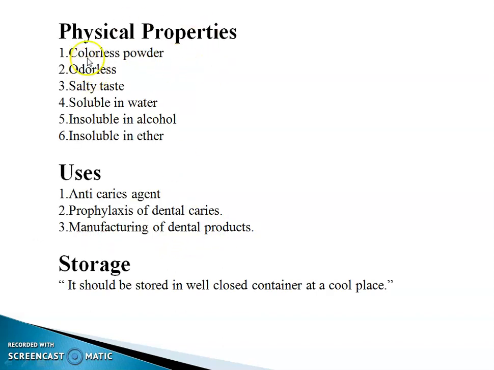Physical property: colorless powder, odorless, salty taste, soluble in water, insoluble in alcohol, insoluble in ether. Uses: anti-caries agent, prophylaxis of dental caries, manufacturing of dental products. Storage: it should be stored in a well-closed container at a cool place.